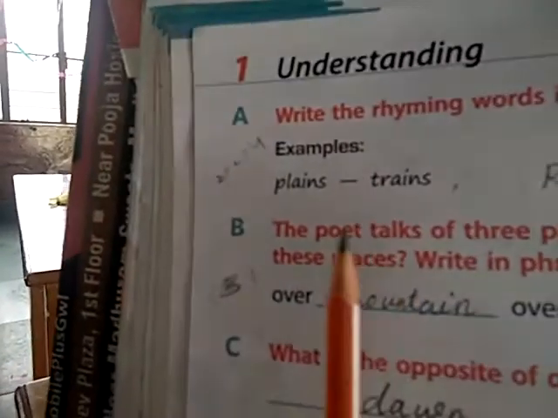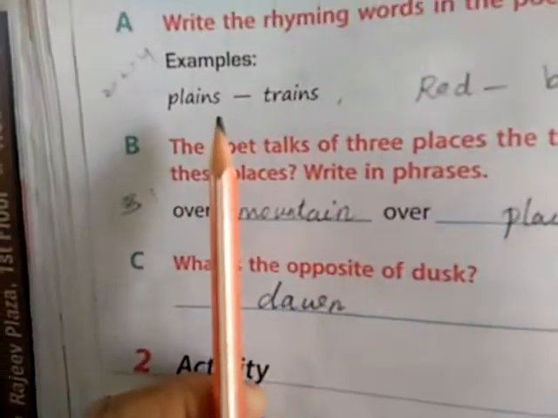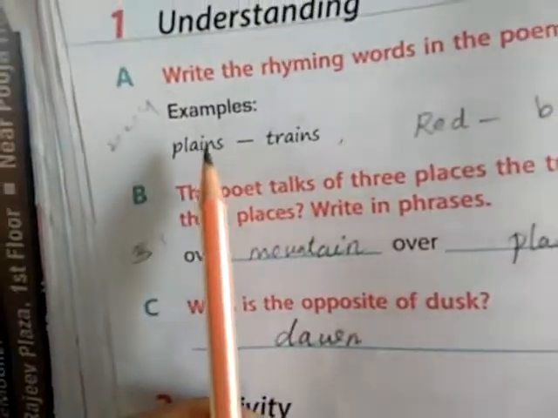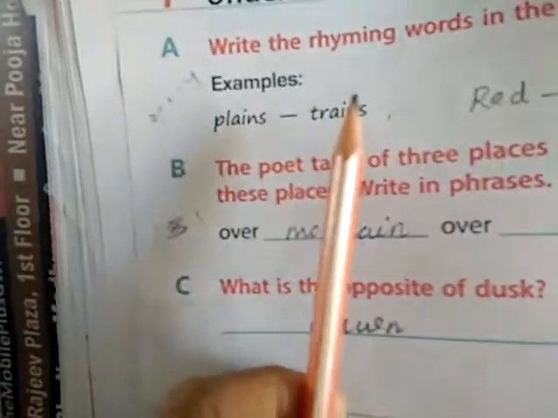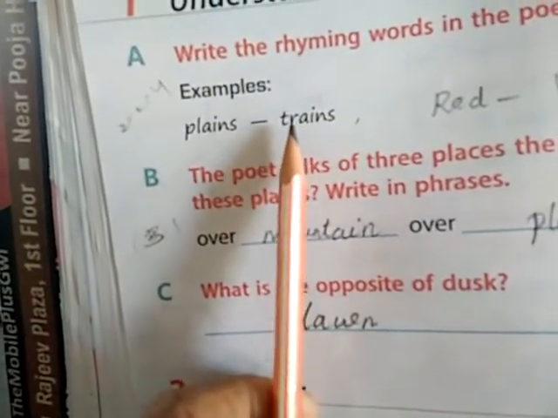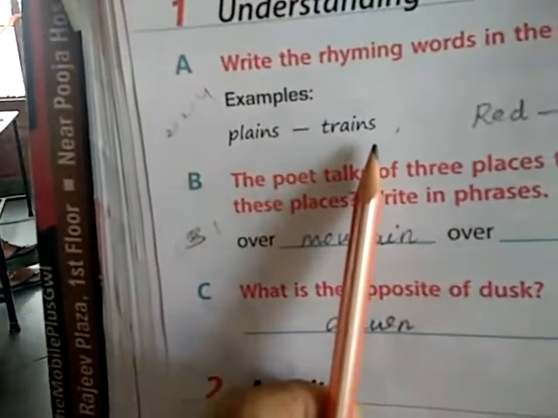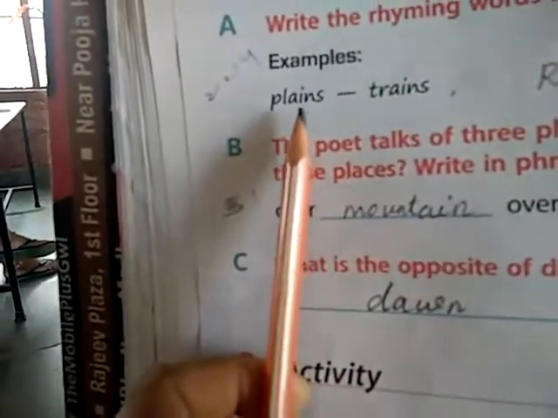Okay, you see this page. You can see the example here. Planes, trains. You see this word, PLAINS. Here trains, TRAINS. This word and this word end with the same letters. Yes or no?